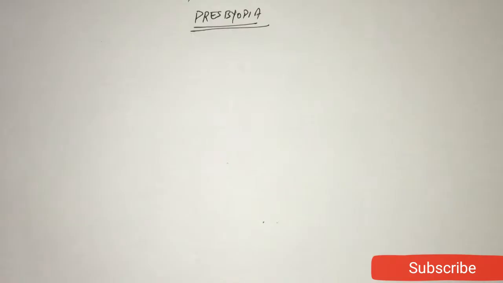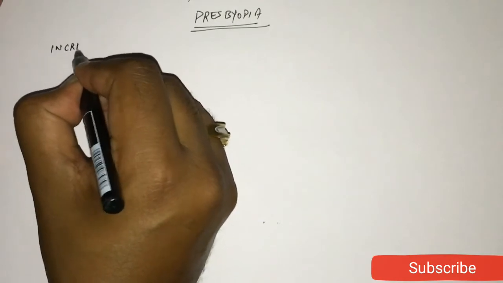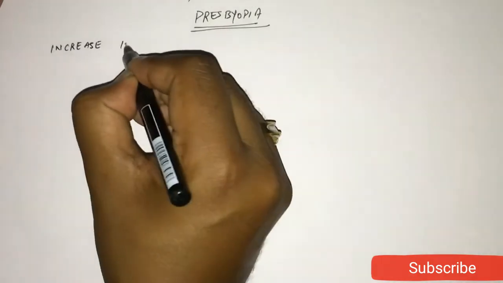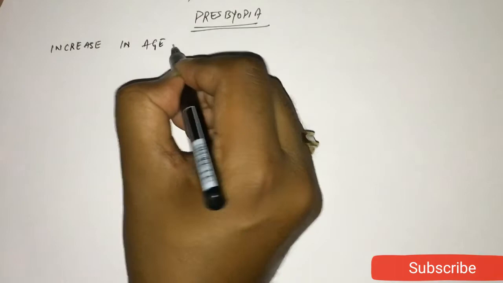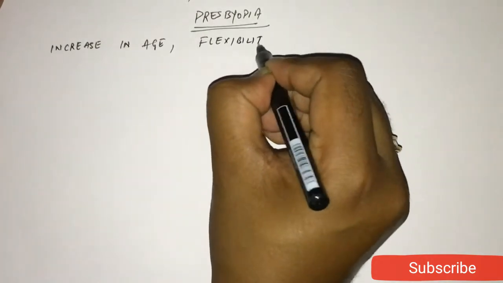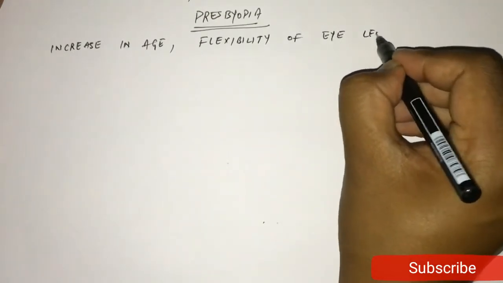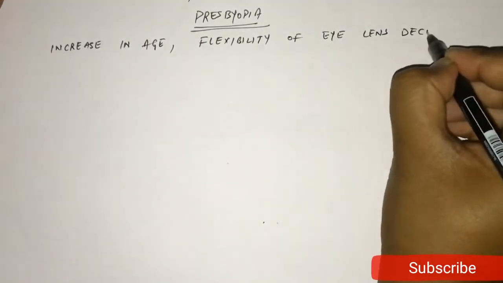Clear? So the next defect is presbyopia. Now what is presbyopia? With increase in age, the flexibility of eye lens gradually decreases.